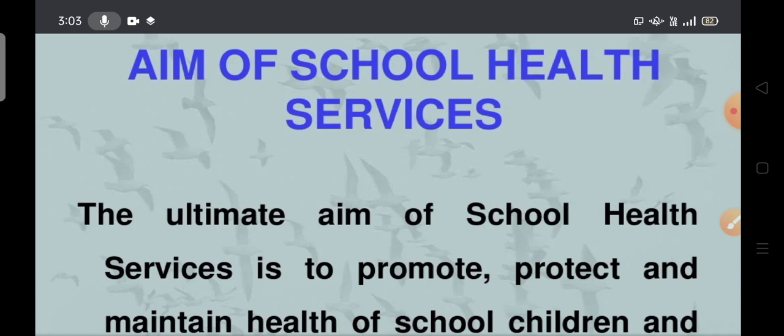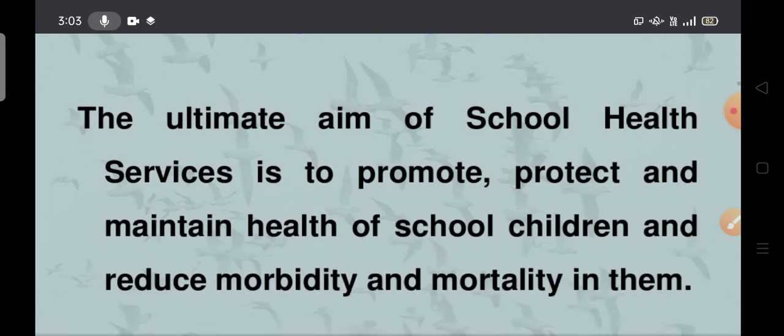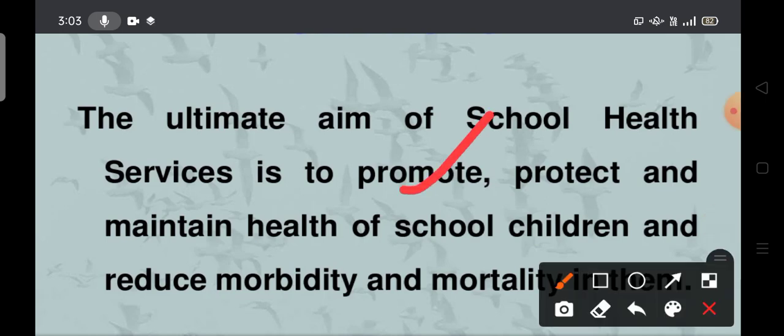So, aims of school health services. The ultimate aim of school health services is to promote, protect and maintain the health of school children and reduce morbidity and mortality in them. What is the main aim of school health services? Especially to promote the health of school going children, to protect them from various diseases, and to maintain health by adopting good health habits, good lifestyles and a balanced diet. By giving awareness, the children may adopt their lifestyles in a good way.